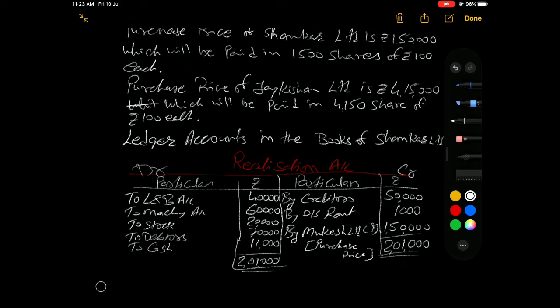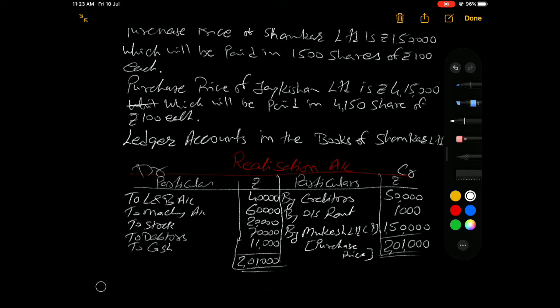The realization account means we sell our assets, or the whole business with assets and liabilities. We give the entry in the realization account, and on the credit side it's the purchase price from the purchaser.